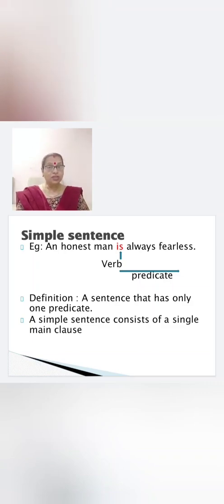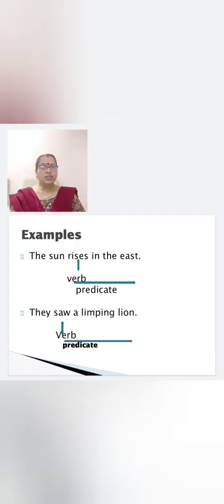So what is the definition? A sentence that has only one predicate. Remember, children, a sentence which has only one predicate is a simple sentence. So a simple sentence consists of a single main clause. You have already studied clause. So a simple sentence has only one main clause. Now let us see some more examples of simple sentences.